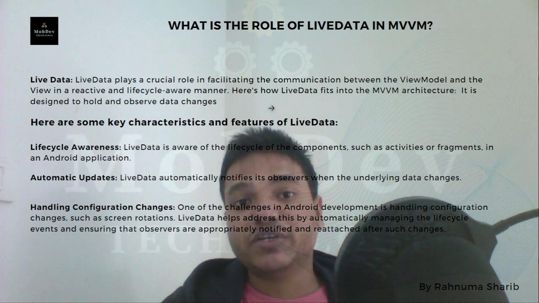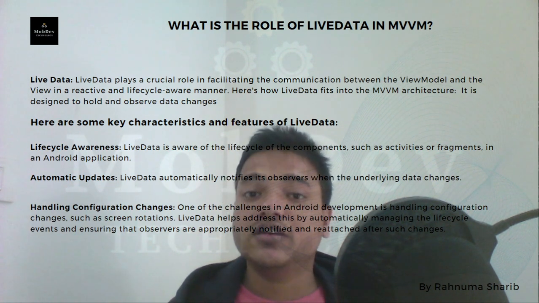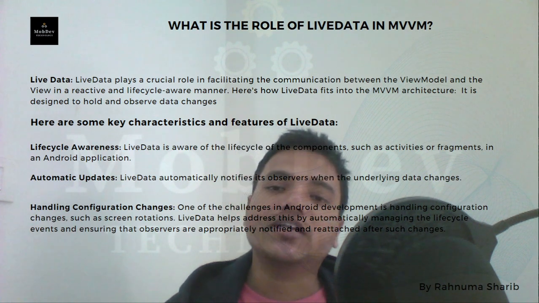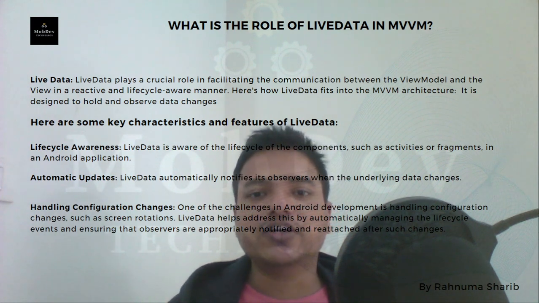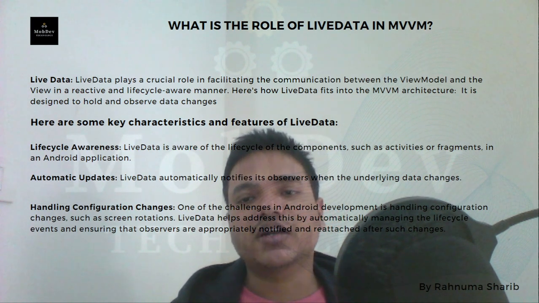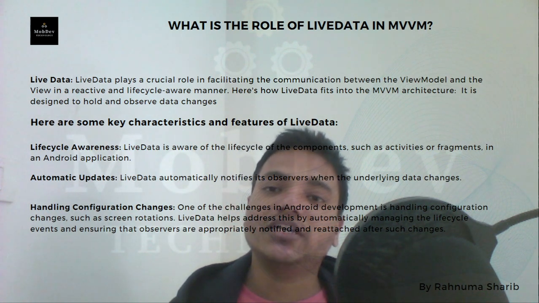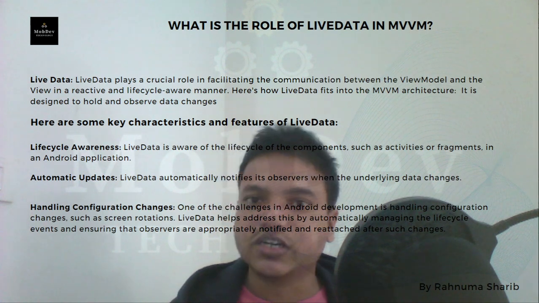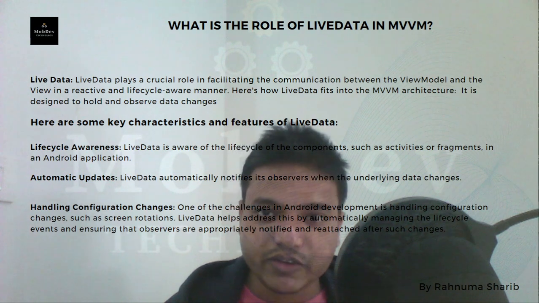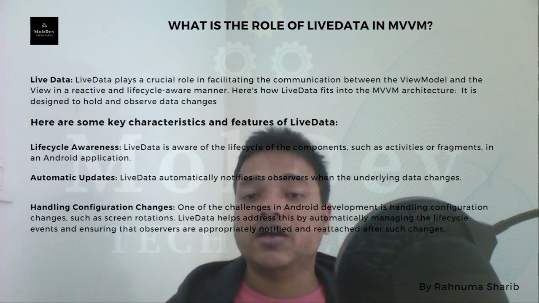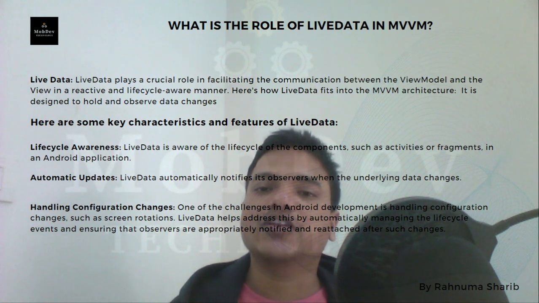So let me repeat it again. What is the role of live data in MVVM? Live data is data, in simple words, which can be observed. In an interview, when the interviewer asks this, just say live data is data which can be observed. If any change happens inside it, it gets updated automatically wherever it is used. Mentioning that is enough. But if someone asks for more, then say it is lifecycle aware, has automatic updates, and handles configuration change also.